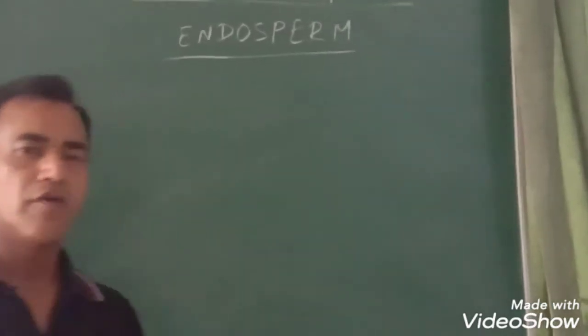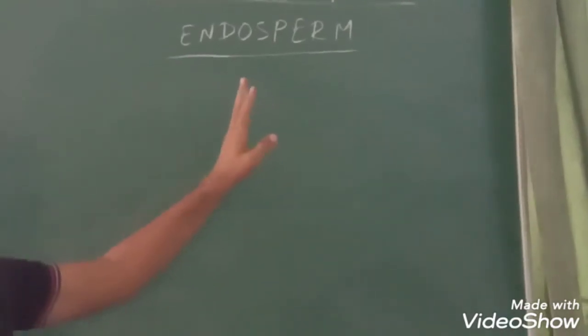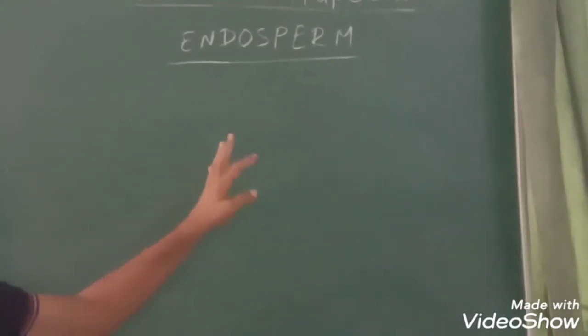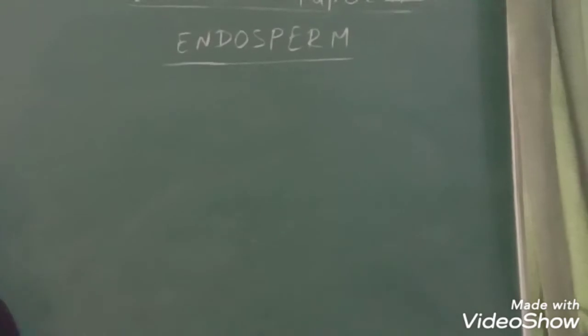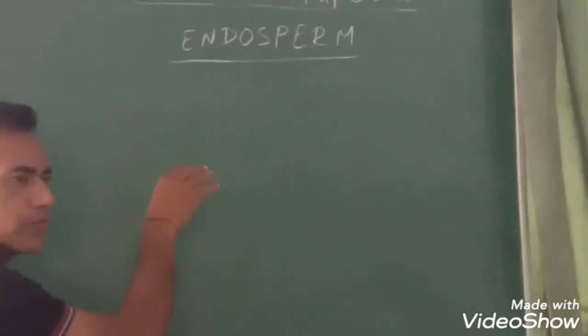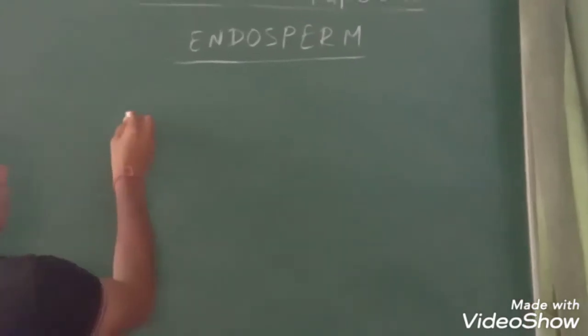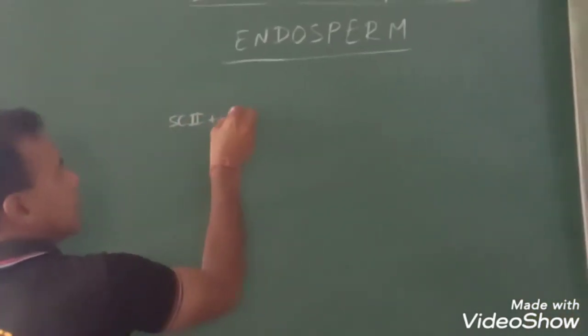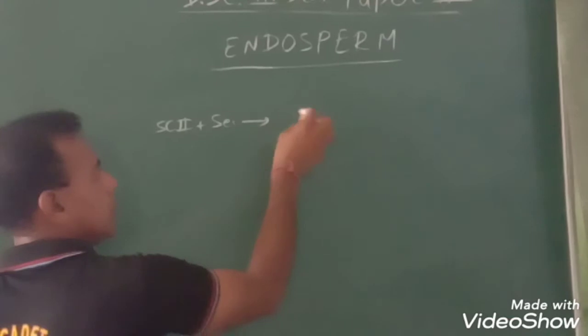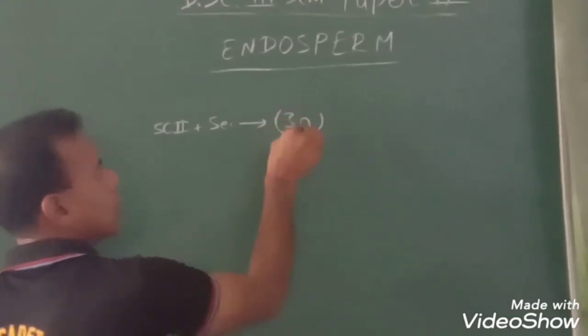The development of endosperm is different in the case of gymnosperms as well as angiosperms. In angiosperms, as we have studied, it is a result of fusion of sperm cell 2 with the secondary nucleus, making a triploid tissue.